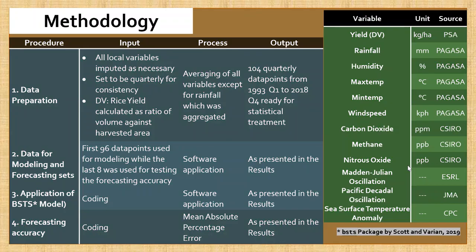The yield was calculated as the ratio of volume of production against the harvested area. There is a total of 104 quarters starting from the first quarter of 1993 to the fourth quarter of 2018. The first 96 data points were used for modeling while the remaining 8 were used for testing the forecasting accuracy. This study applied the Bayesian structural time series modeling procedure which was developed by Scott and Varian in 2019. The forecasting accuracy was evaluated using the mean absolute percentage error or MAPE.